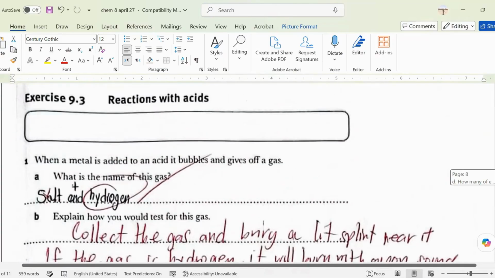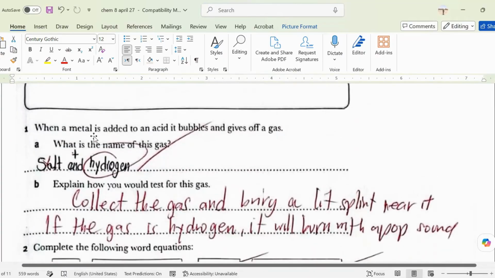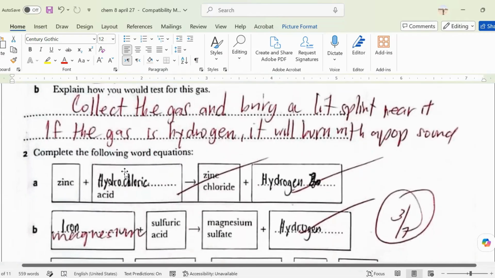Let's see here. This one is from your workbook. When a metal is added to an acid, it bubbles and gives off gas. Again, metal plus acid, there is a gas, right? So what is the name of the gas? Your classmate says hydrogen, the hydrogen, not the salt.